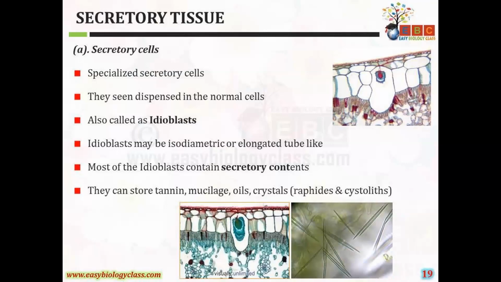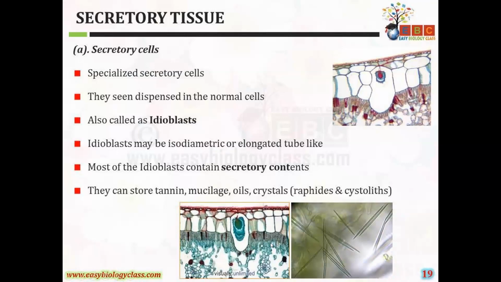It is a cellulosic extension of the cell wall in which calcium carbonate is deposited in the form of fine granules. Whereas in raphides, it is calcium oxalate. These are needle-like, long, slender crystals lying parallel to each other in a bundle. These are the raphides.